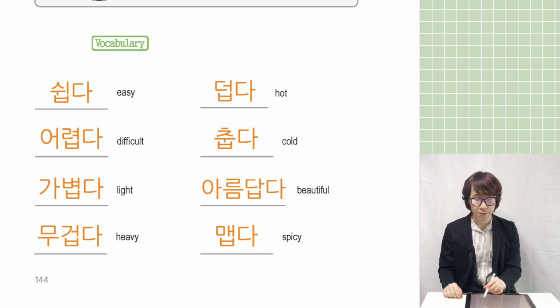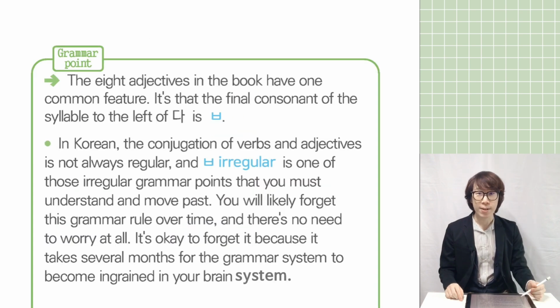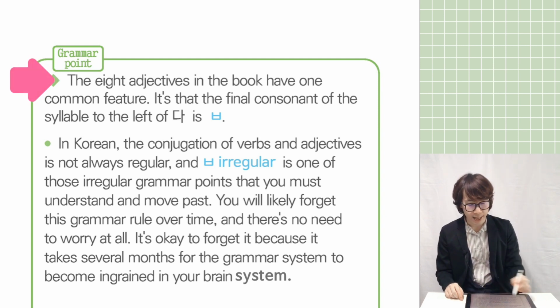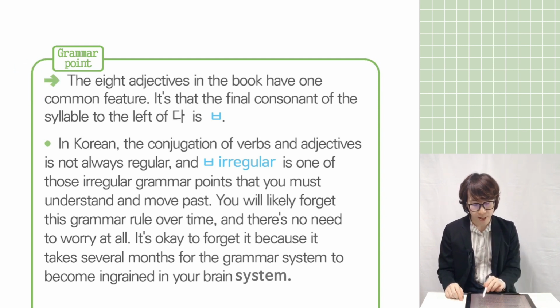Let's see the vocabulary. Can you see? 쉽다, easy. 어렵다, difficult. 가볍다, light. 무겁다, heavy. 덥다, hot. 춥다, cold. 아름답다, beautiful. 맵다, spicy. There is one common thing on those vocabulary. Can you see? The 8 adjectives in the book have one common feature.